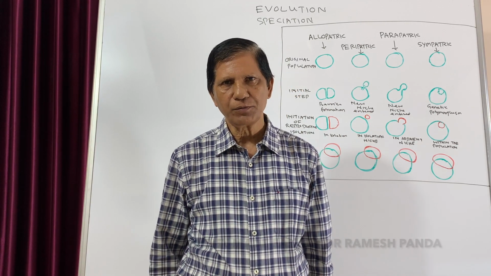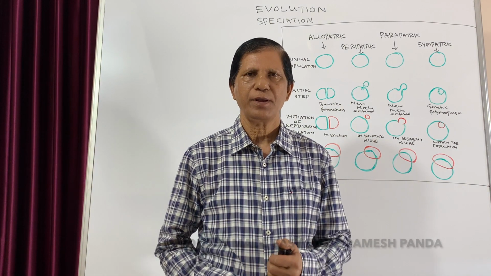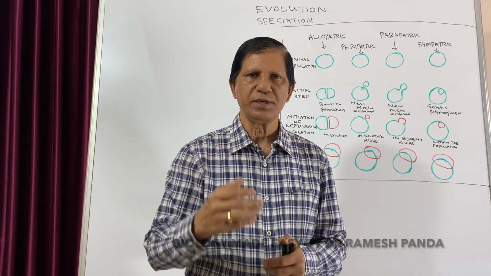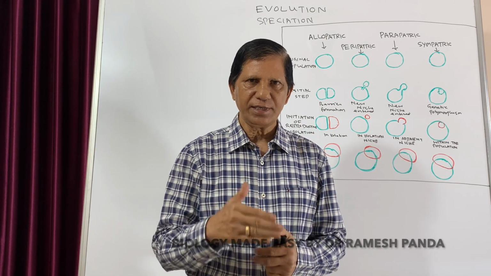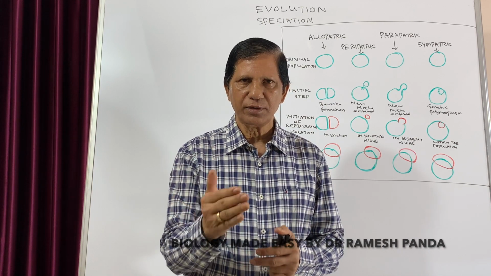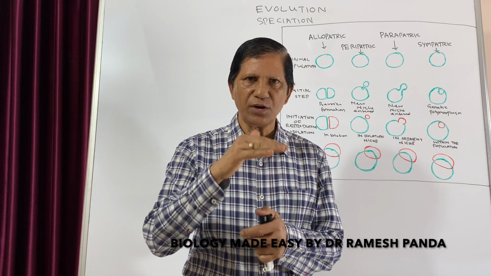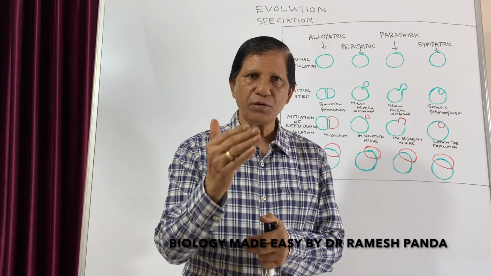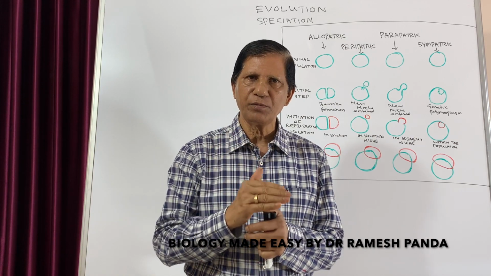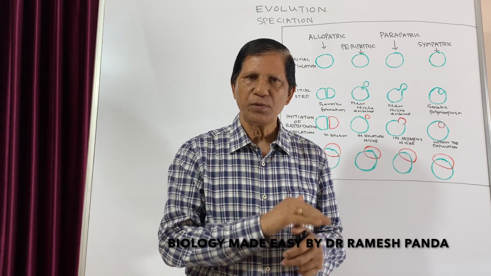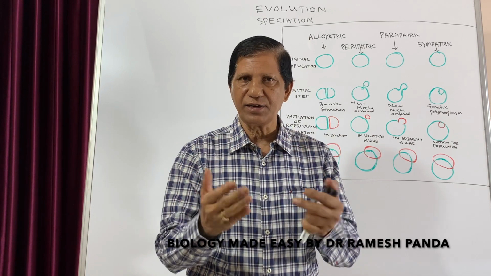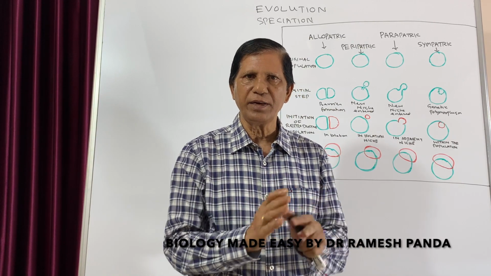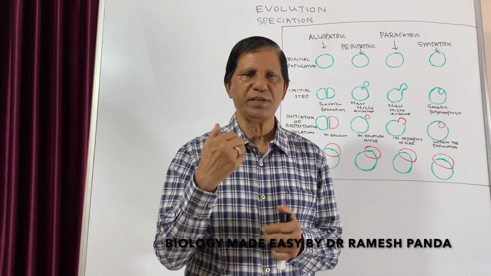Today in this video we are going to discuss speciation. The ultimate aim of evolution is to produce a new species. Unless a new species is produced, the process of evolution is not complete, as it has not given rise to new species. Speciation takes place only from pre-existing ones, when they have certain characters which are different from other individuals and there is no interbreeding between them. This is known as speciation.